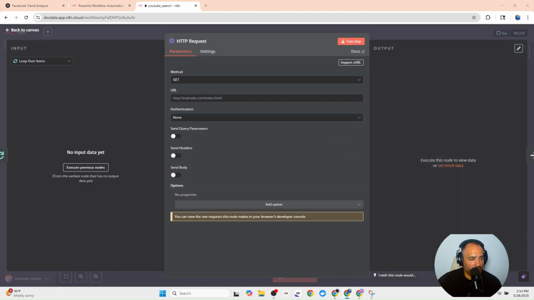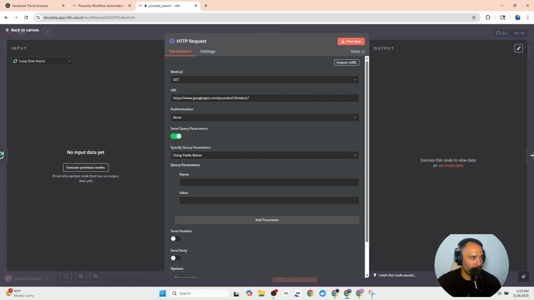And this node is going to find the video and it's going to get it from Google. So this is going to access Google's API and it's going to download the video. Now, to do this, we don't need the authentication. We're going to go down to send a query parameter. The query parameter is going to be the API key. So just put key here. So here's your key, and then type in your API key here. So copy and paste that in.